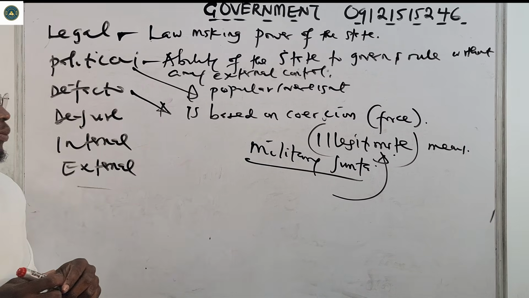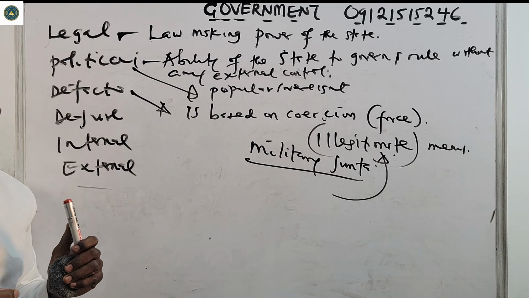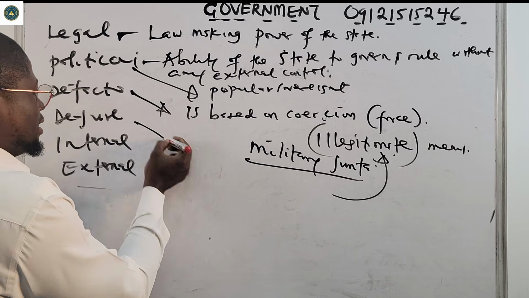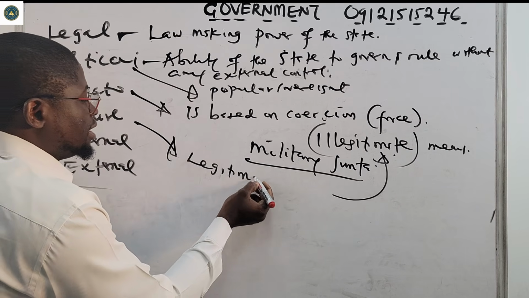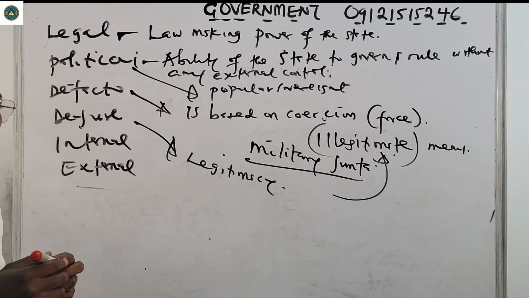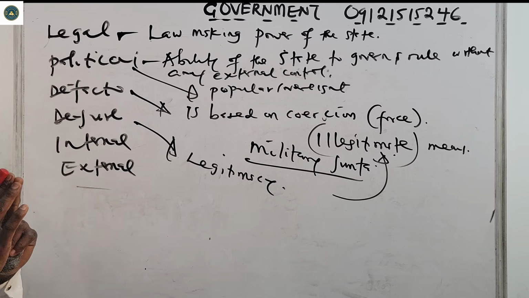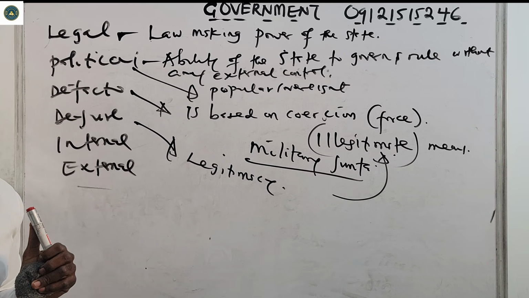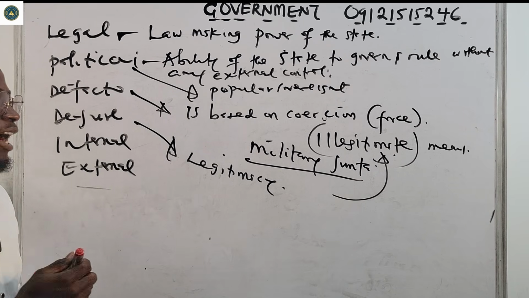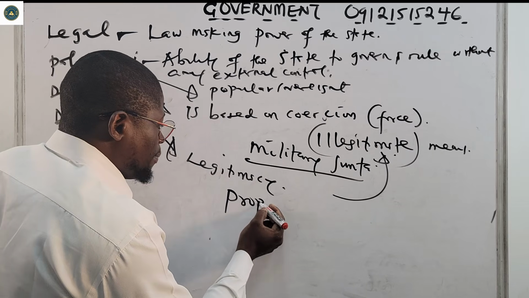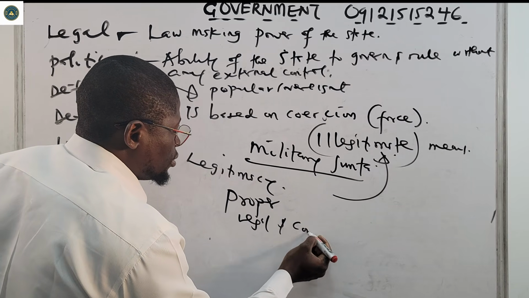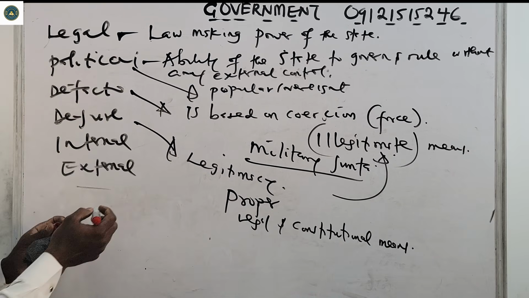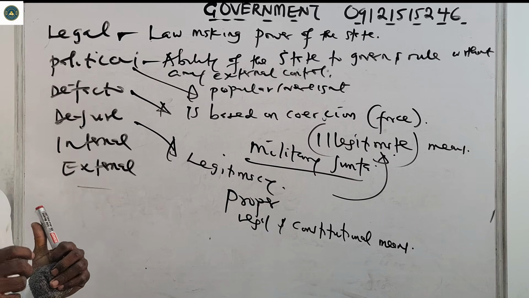Then also we have de jure sovereignty. This type of sovereignty called de jure sovereignty is based on legitimacy. The sovereignty is acquired via the constitution, via the normal working way of acquiring authority. It is acquired through proper, legal, and constitutional means. So that's what we call de jure sovereignty.